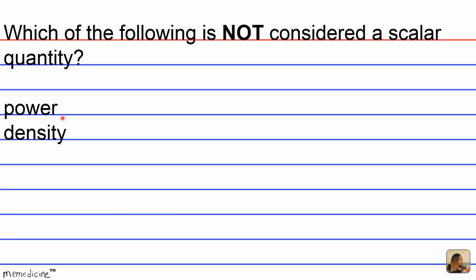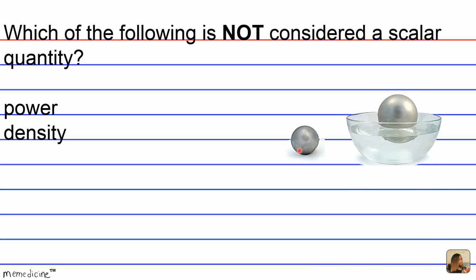Or is it B, density? Density is the degree of compactness of a substance. Here we have a metal ball. It's probably really compact and dense. And in technical terms, it's the mass per unit volume, okay? So this means that the density of any solid, liquid, or gas can be found by dividing its mass, usually in kilograms, by its volume, in liters or cubic centimeters.